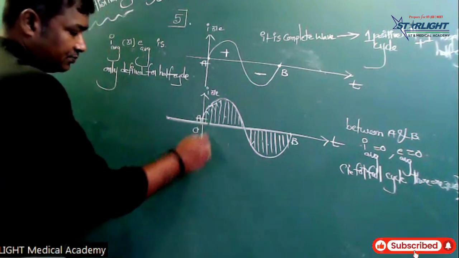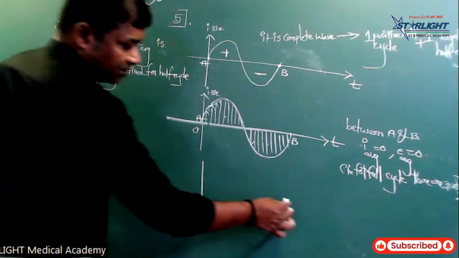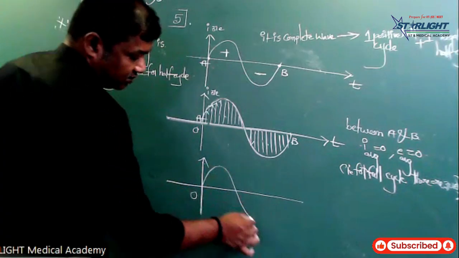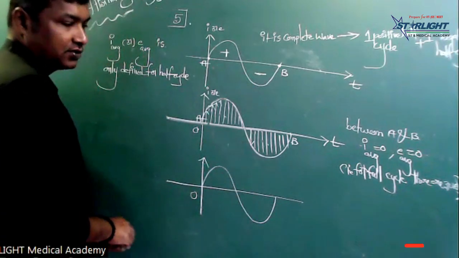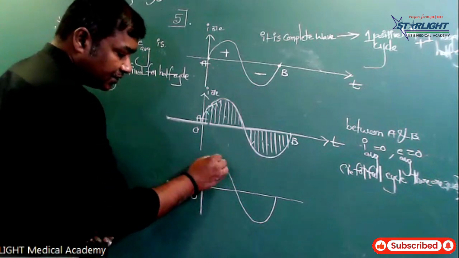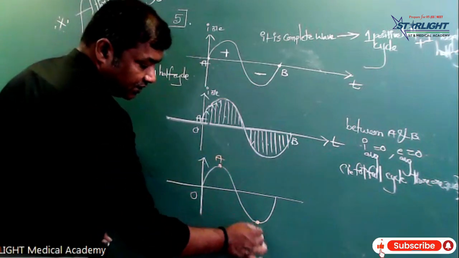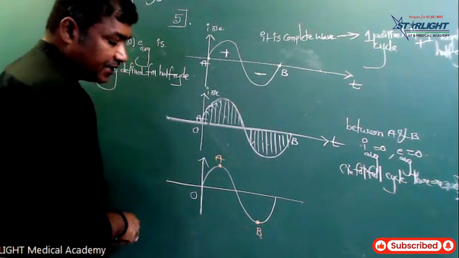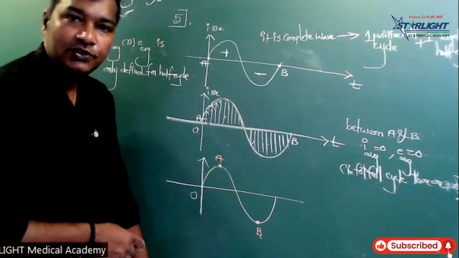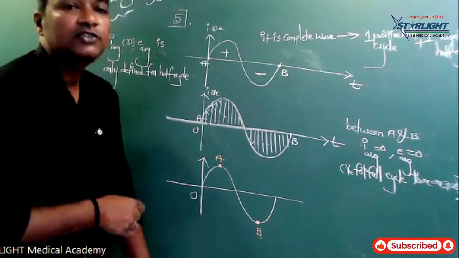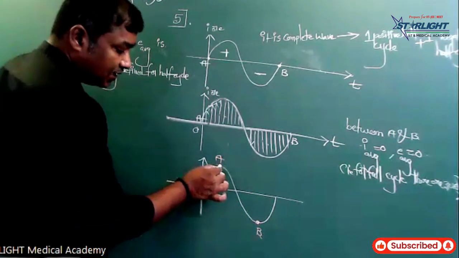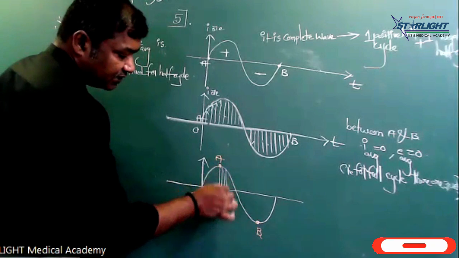Suppose they draw this same diagram like this. So A point, B point is here. Between A and B, now what happens to I average and E average? It is 0. This is also taken to be a full cycle. We have to take this also as a full cycle. See, I am shading up to here.